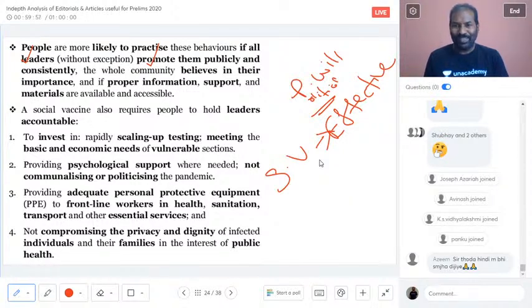Sir, please explain a little in Hindi also. Asim, I am extremely sorry, Asim, please forgive me. I spoke a little Hindi. I'll just converse in English. Extremely sorry.